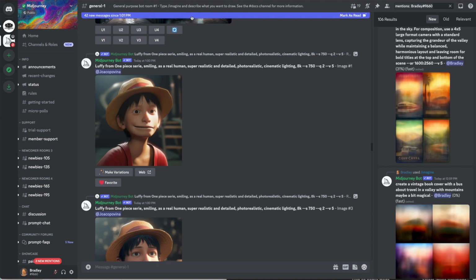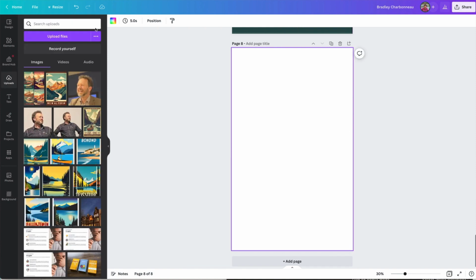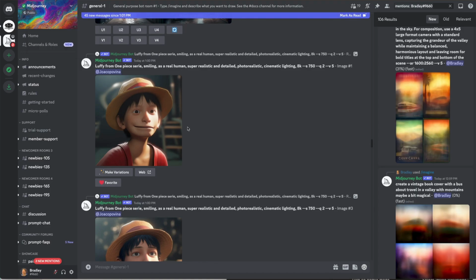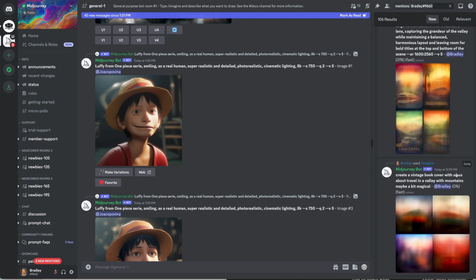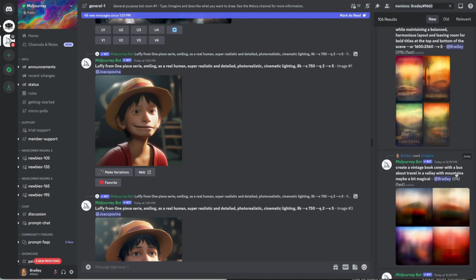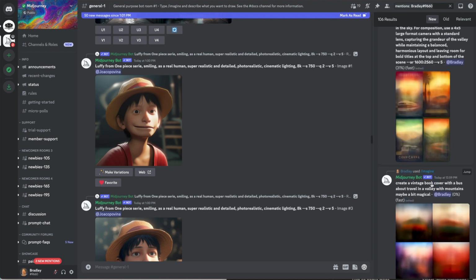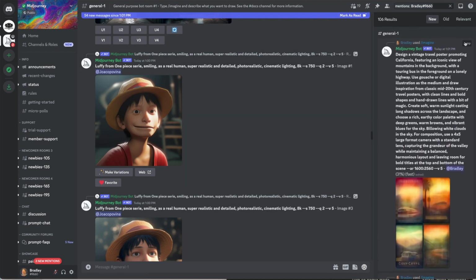Again, once I'm done, I can take it over to Canva here and add it in, and then I can do some editing, right? Or probably better yet, if you have a designer, work with your designer to get it done. To say, hey designer, wow, look, I've been playing with Discord and Midjourney for a while, and I got it to almost where I like it. But if we could just make it like this or like that, then I'd be awesome, right?